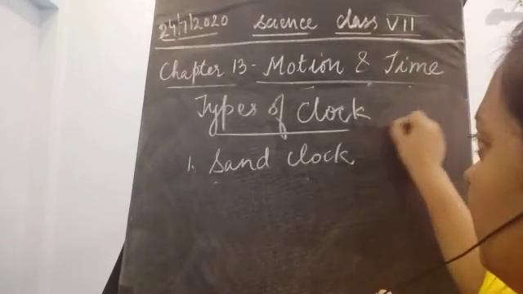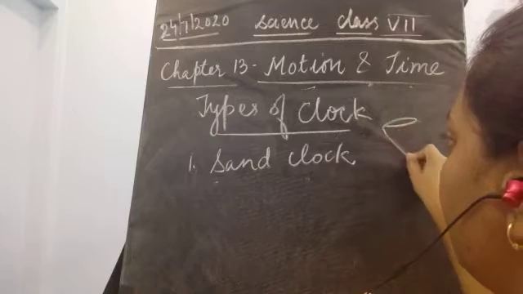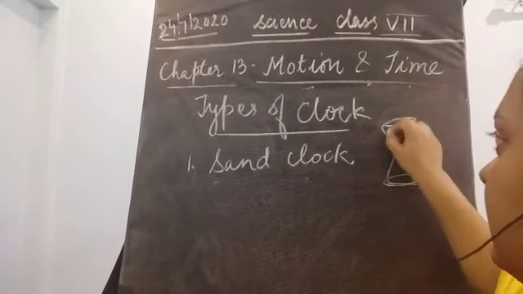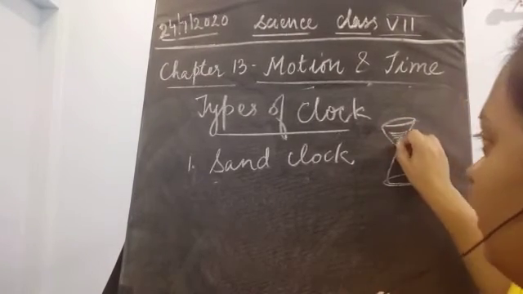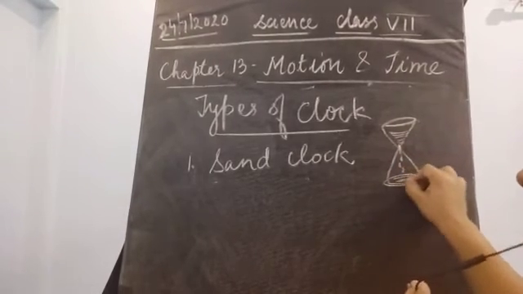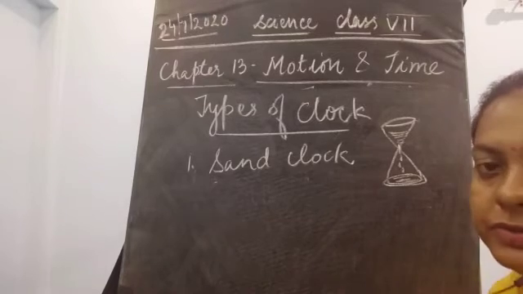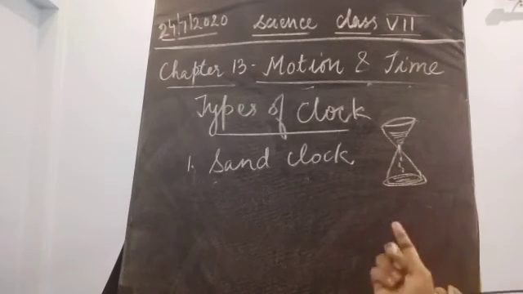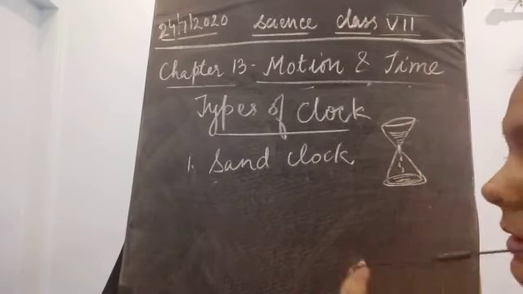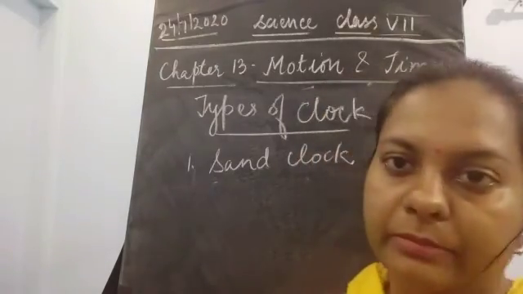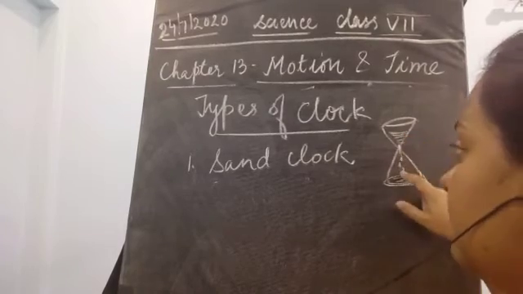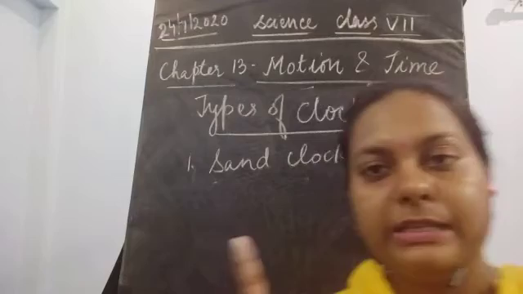So I think this is the diagram, if I'm not wrong, and if I could draw a good diagram. If you have seen this type of clock, it has sand filled in it. Okay, and it has a hole here, and this sand is going to come and collect in the next chamber. So it has 2 chambers. The upper chamber has complete sand filled in it, and in the next chamber the sand is going to fall down, and whatever sand is collected here is going to tell you the time. So for 1 hour, all the sand is going to be collected here in the second chamber. So it means 1 hour is over.